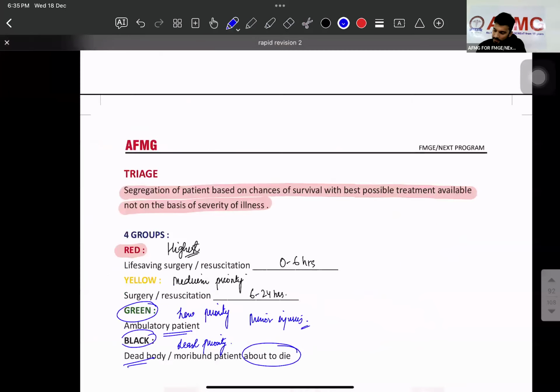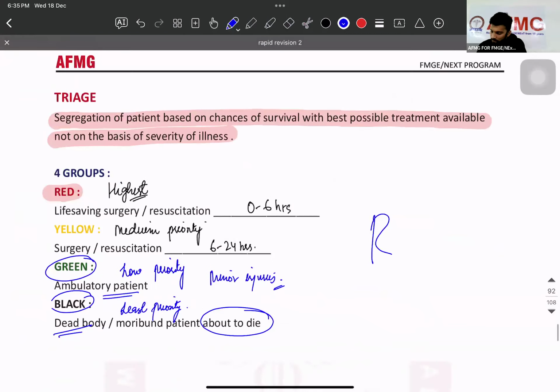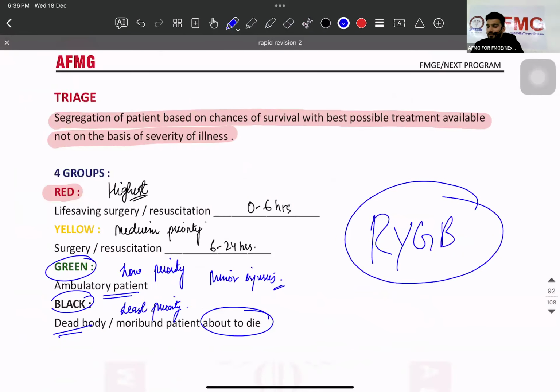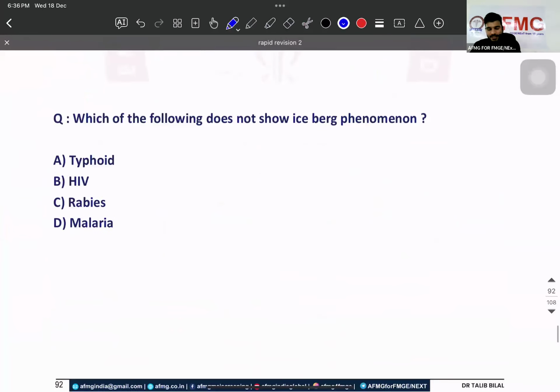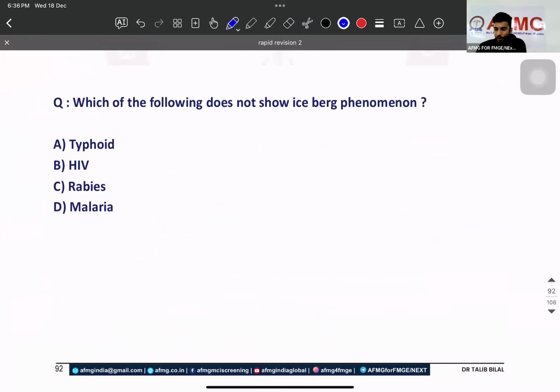कैसे याद रखोगे? ठीक है ना? Red, yellow, green, black. Which of the following disease does not show iceberg phenomena? What is the answer?